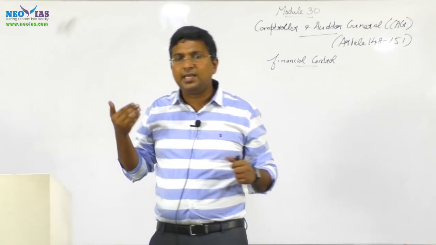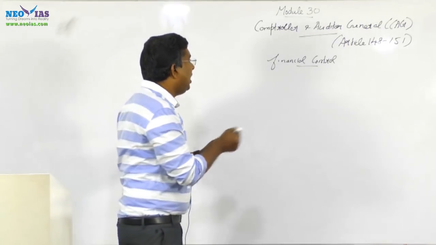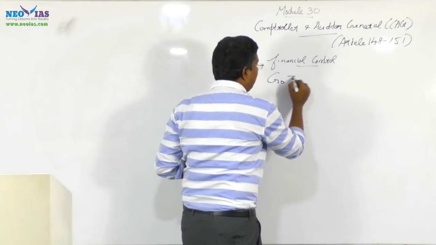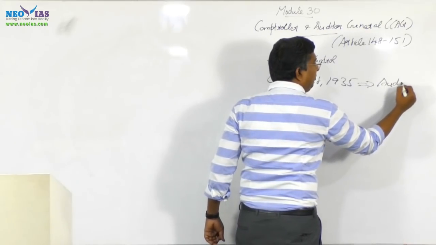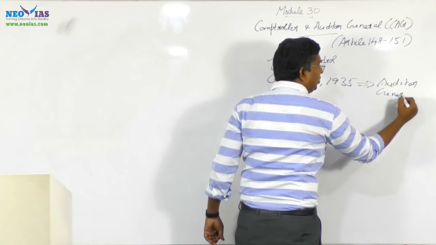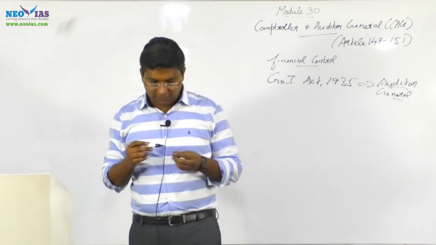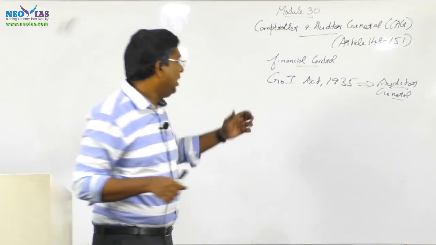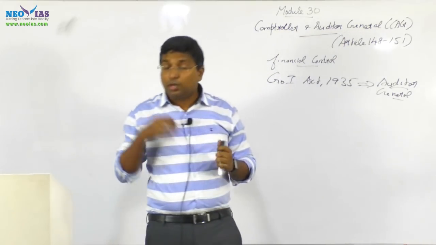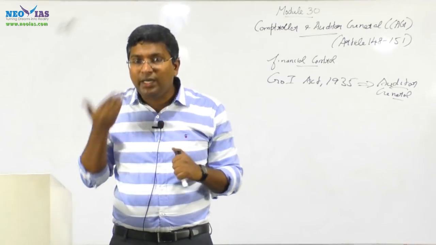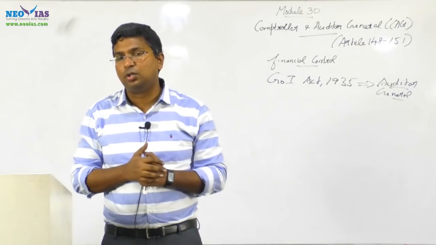The CAG was already there during the British period. The Government of India Act 1935 created a body called the Auditor General. So earlier the CAG was called the Auditor General, with this Government of India Act 1935. As the term suggests, the Auditor General normally performs auditing functions. They audit the accounts of the union and the state. That is a major function of the CAG.